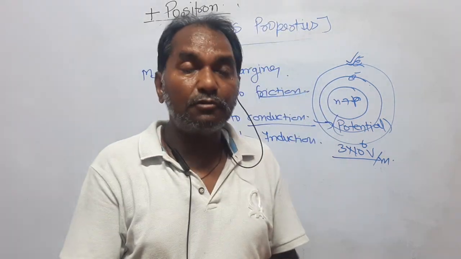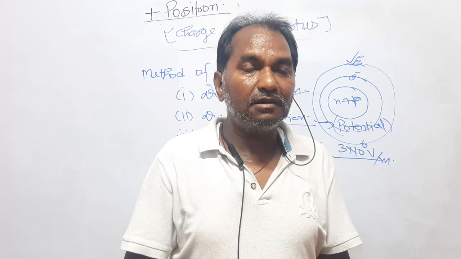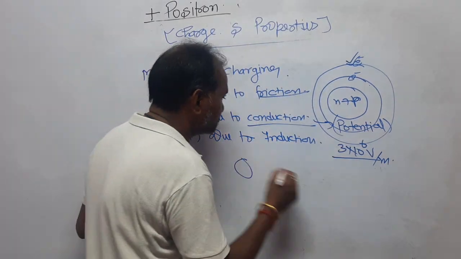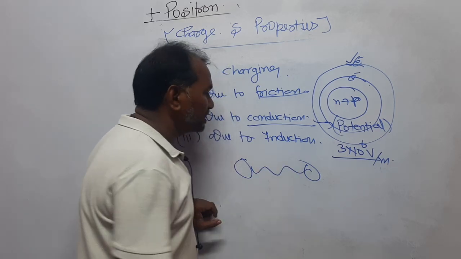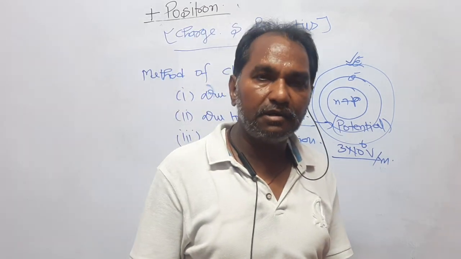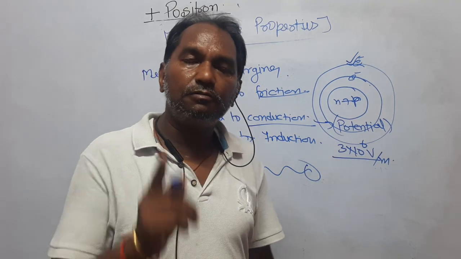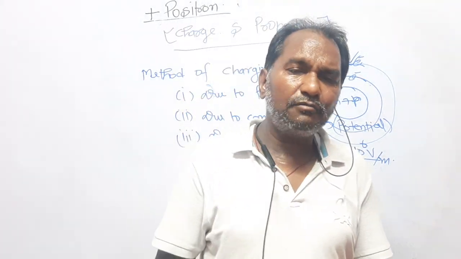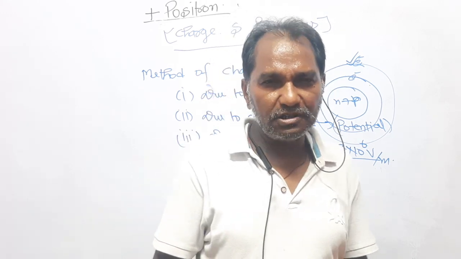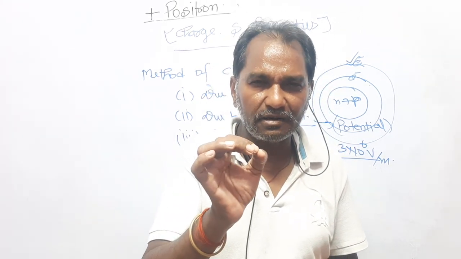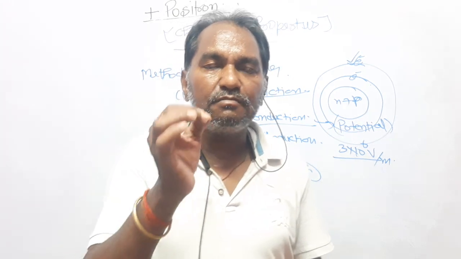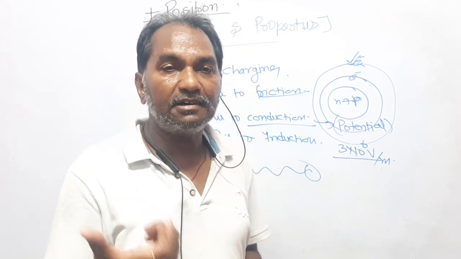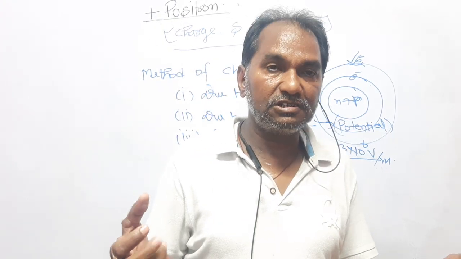What happens? The two bodies are connected by a conducting wire, right? These two bodies should be conducting. Dear students, there may be two kinds of bodies: one is conducting and the other is non-conducting. Non-conducting means made of material that does not conduct electricity, like mica, plastic, the two plastic balls, right?